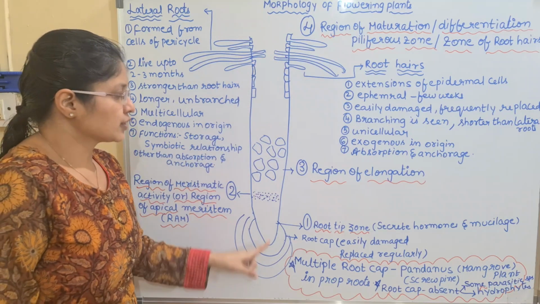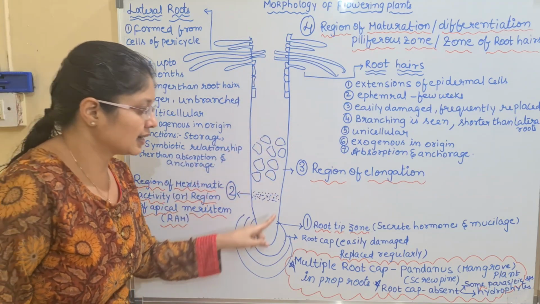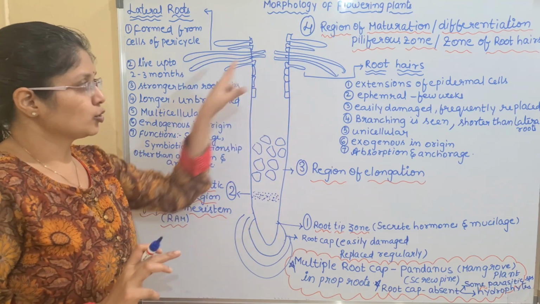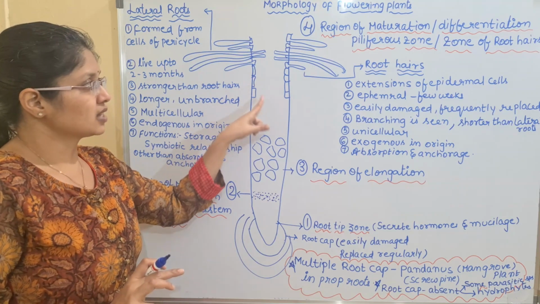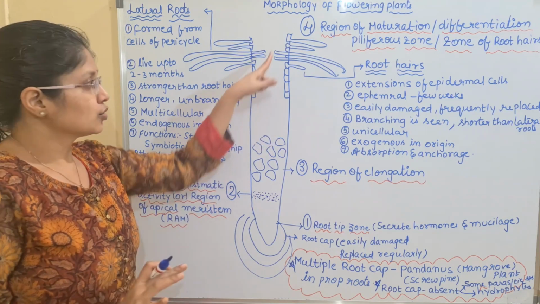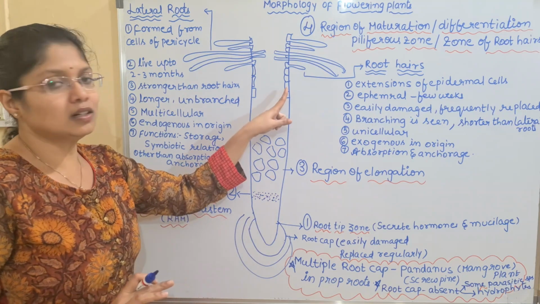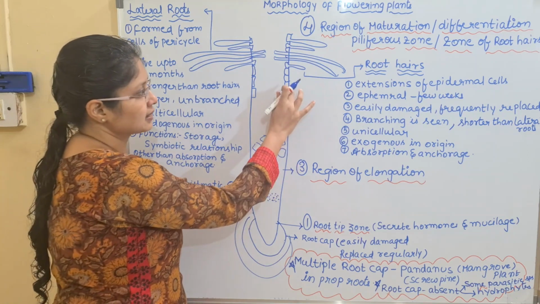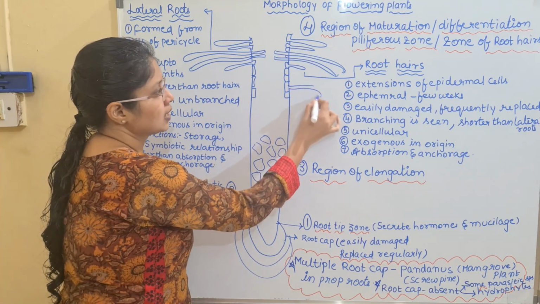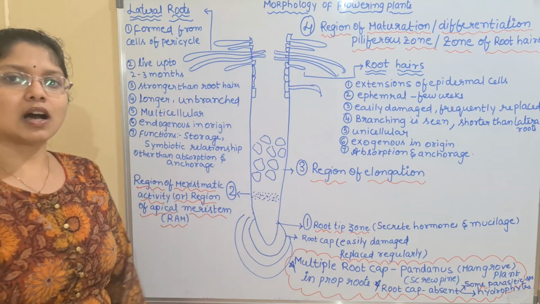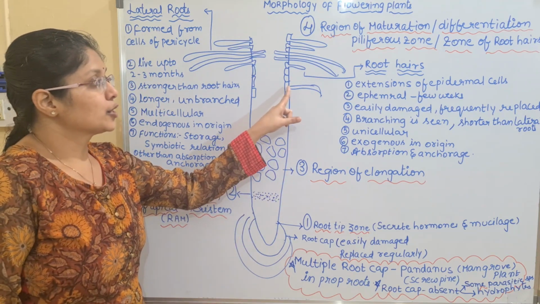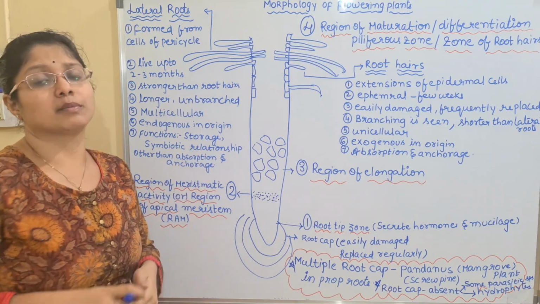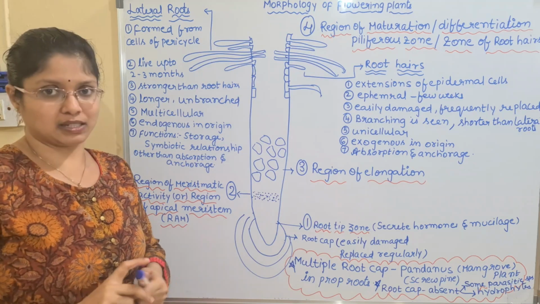So totally, if you see from the top to bottom, we have the first layer, that is the epidermal cell. This is the anatomy part. This is a superficial view which we have discussed before, but internally, we have tissues and cells that are present. The first layer of the cells are said to be the epidermal cells. Simply understand, these root hairs are nothing but extensions of the epidermal cells. So root hairs are the ones which are produced from the epidermal cells. It is not a separate cell, it is a part of the epidermal cell. It is an extension of the epidermal cell.